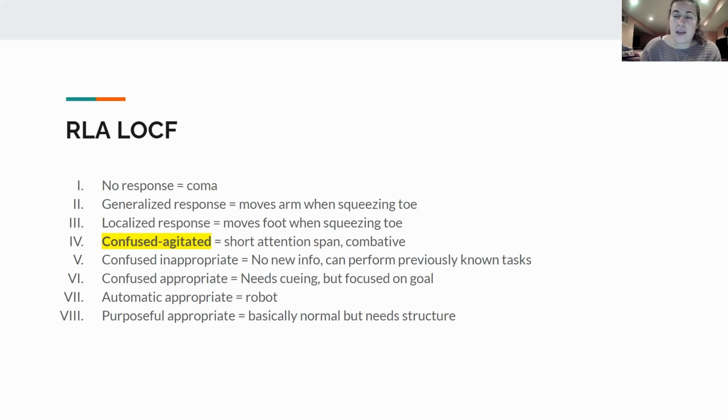So again, the patient will progress from stage 1 to stage 8, maybe. They might never get to stage 8. The most that they could ever recover could be all the way to stage 6. So they just need cueing for their entire day to get things done. And this patient could progress all the way to number 8 and be fine. And the patient can skip around. Let's say one day they're a generalized response and all of a sudden they're in the confused agitated. It's not like a linear progression, but the boards like to classify patients in this specific way.